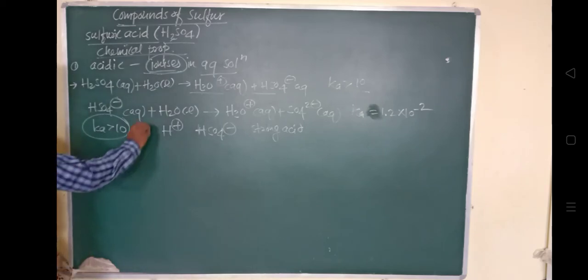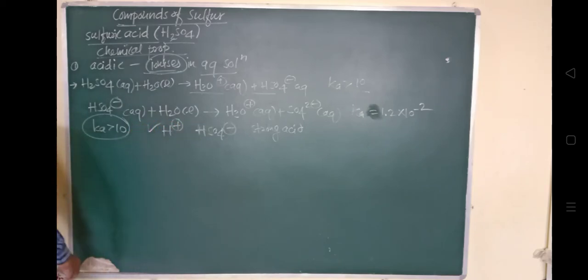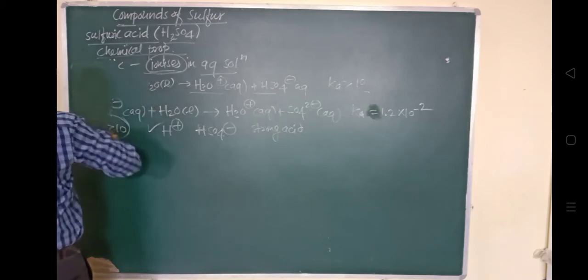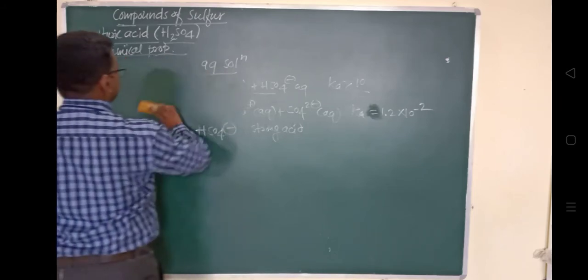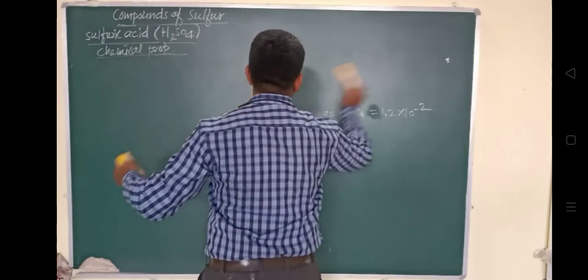Now we'll see its reaction with different metals and non-metals, how this sulfuric acid is reacting with them. That is, its chemical properties we will discuss. So no doubt it is a very strong acid. It ionizes in aqueous solution. In aqueous solution it forms ions, H plus ions and HSO4 minus ions.